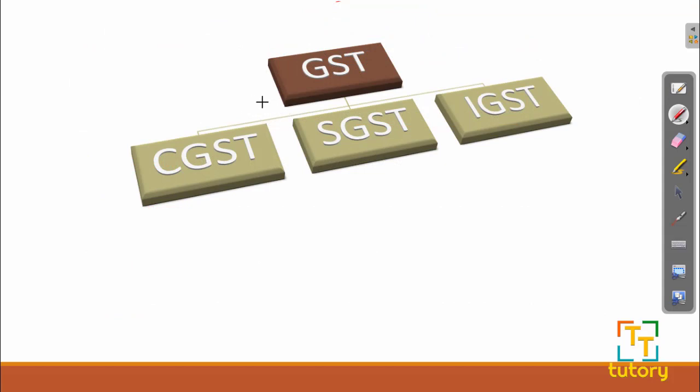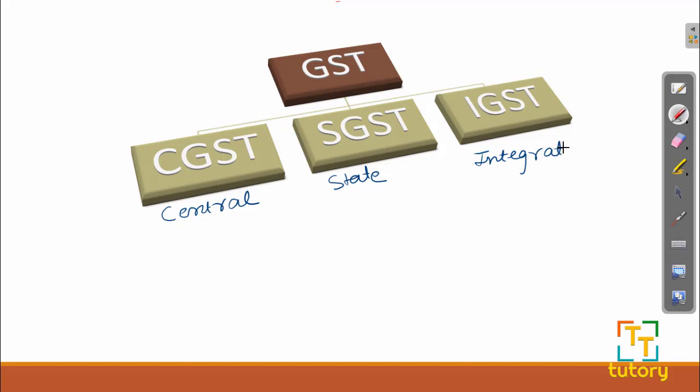Okay, GST is divided into three parts: CGST, SGST and IGST. CGST stands for Central GST, SGST stands for State GST and IGST stands for Integrated GST.